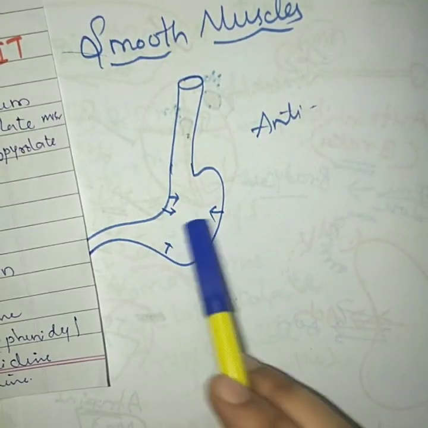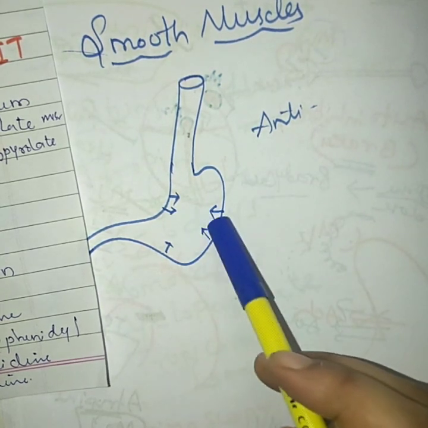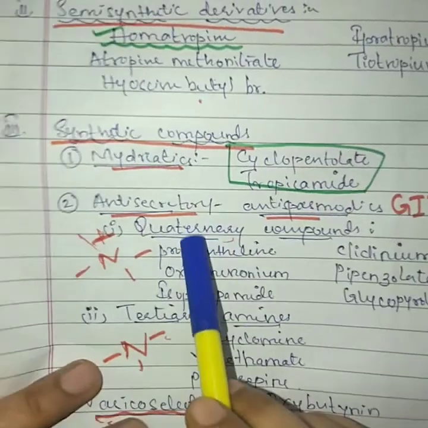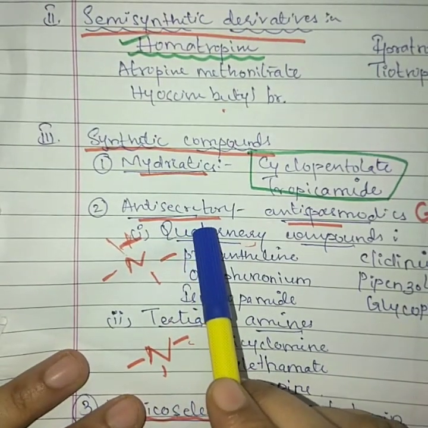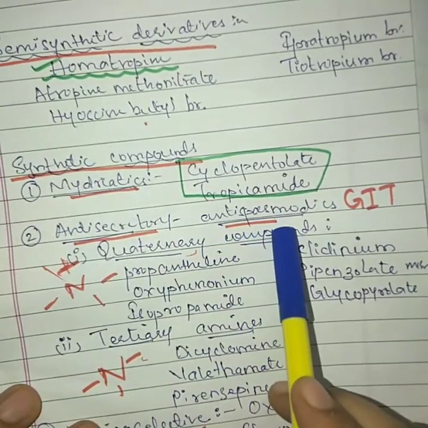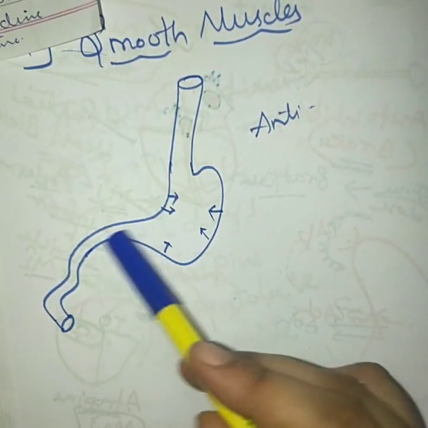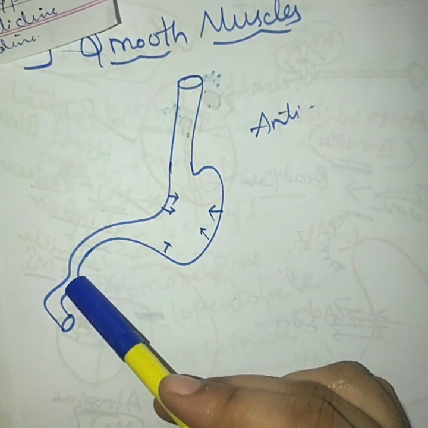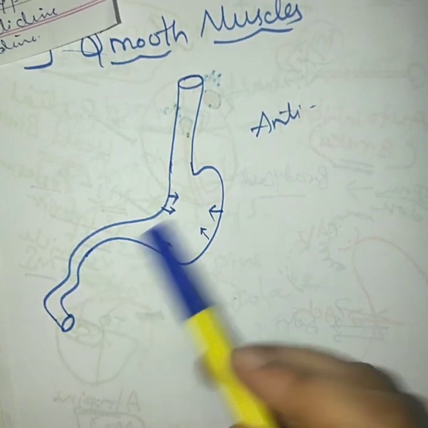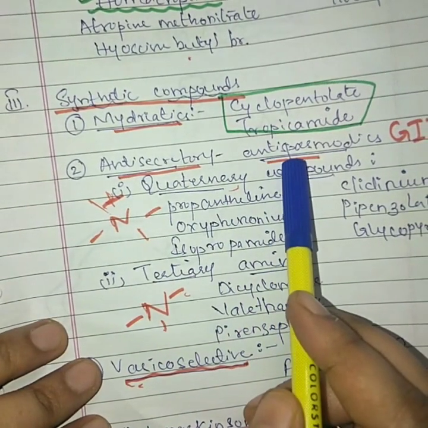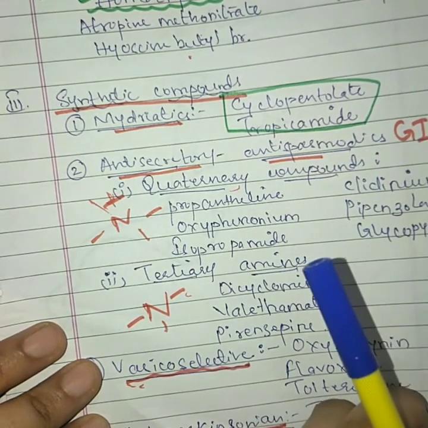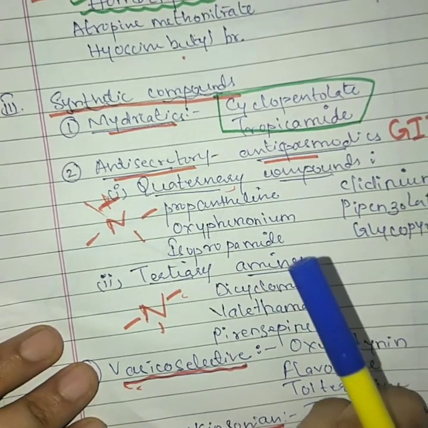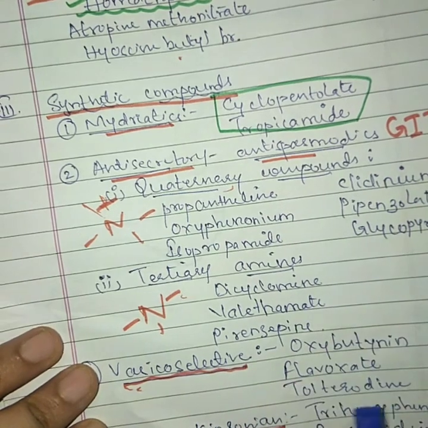Anti-secretory drugs means these agents will reduce the gastric acid secretion. We have parietal cells that release gastric acid, so we call them anti-secretory drugs when they fail to release the gastric acid. Antispasmodics means these agents will reduce the spasm. So anticholinergic drugs acting on the GI tract are also known as anti-secretory and antispasmodic, meaning they reduce gastric acid secretion, plus they reduce the spasm of your GI tract.